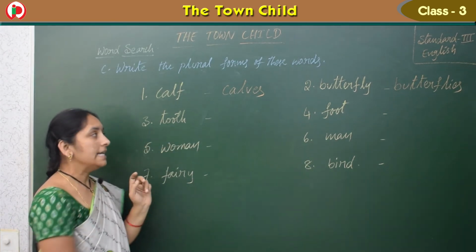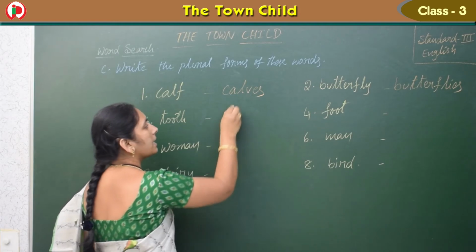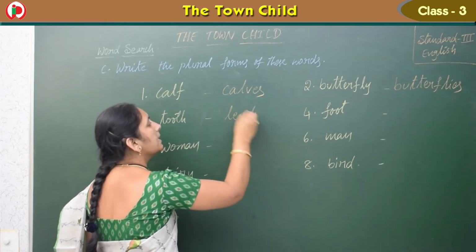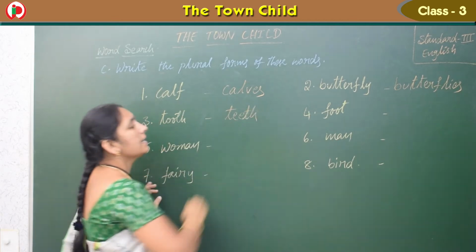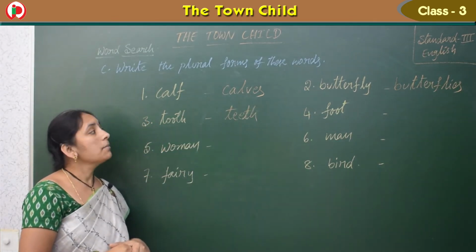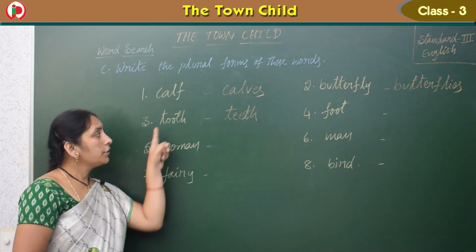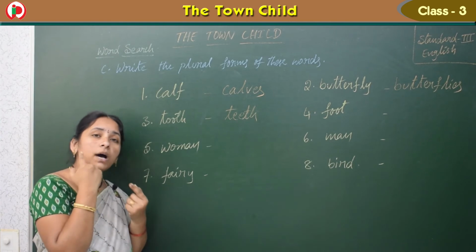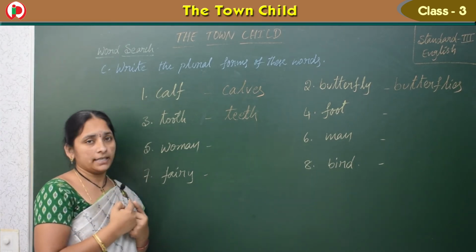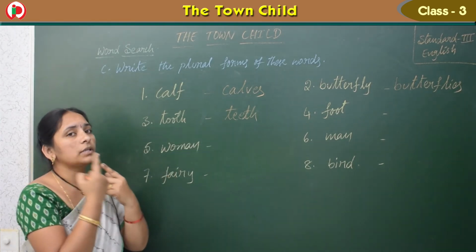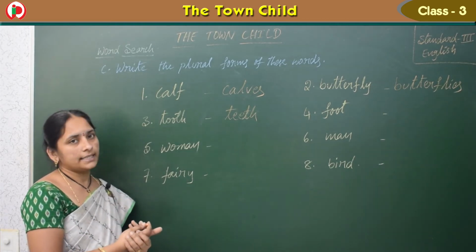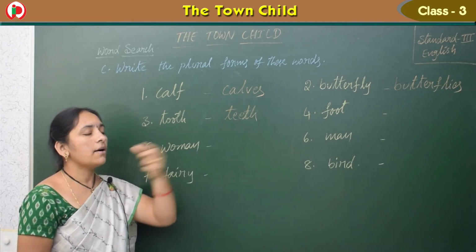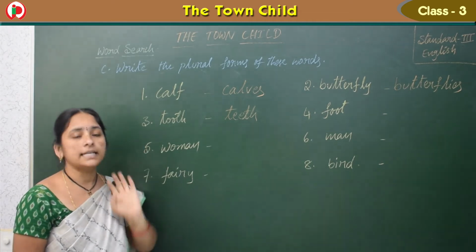So what is this? Yes, tooth is one, but teeth is the plural form. Okay children, toothache means pain in only one tooth. But teeth means the total we have, 28 to 32. That total is teeth, the plural form, and only one is tooth.